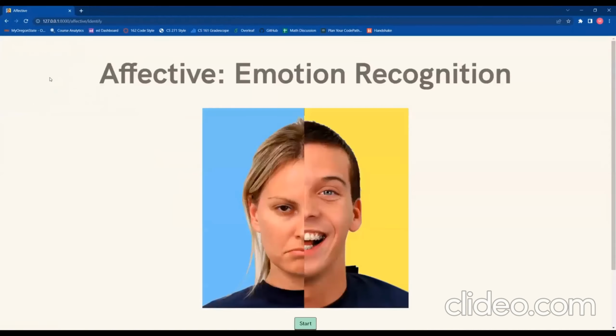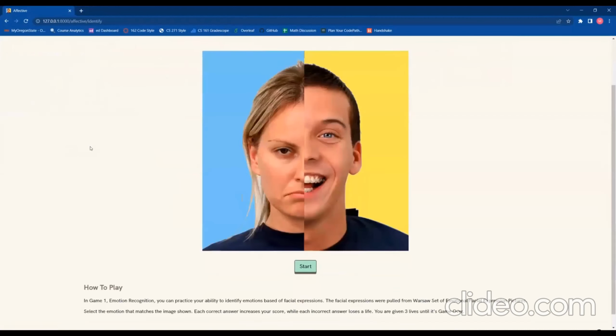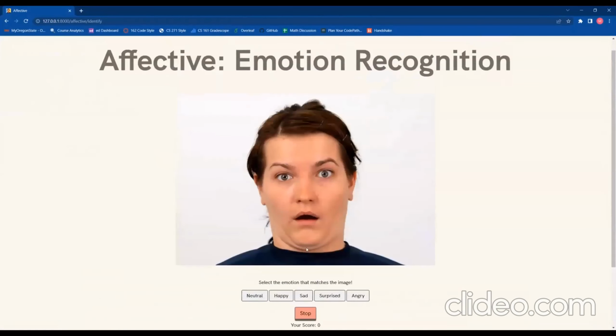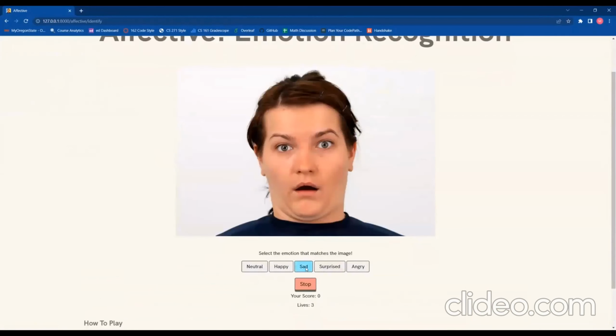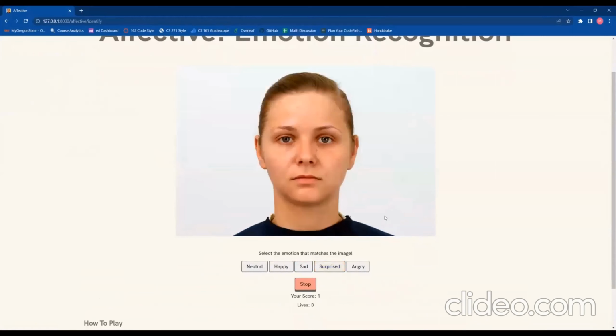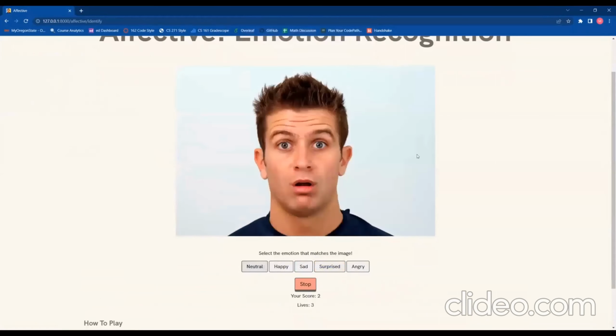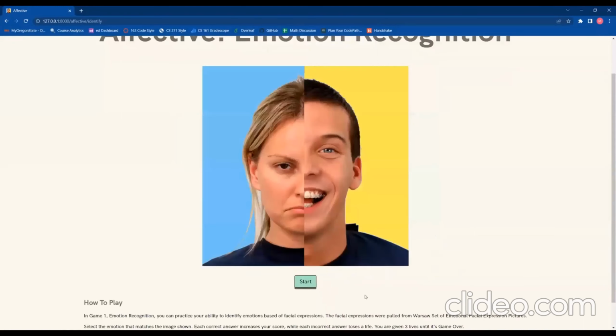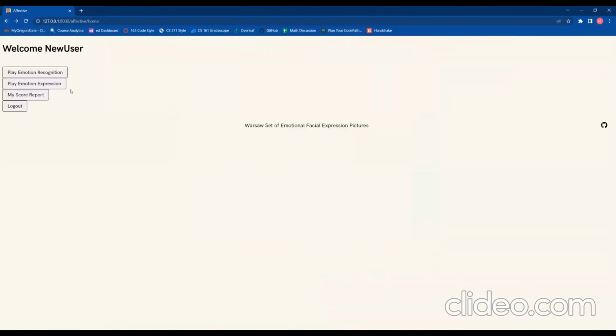So starting with game one, the emotion recognition. Basically, it's got some instructions down here at the bottom for how to play the game. And then when the player starts, a random emotion is displayed and the player has to select the matching emotion down at the bottom. And the game will let them know if they were correct. So this person looks surprised, and this person looks neutral to me, but then say I thought that this person looked angry, the game would tell me that we were incorrect, and you can see that our lives decreased as a result. So when the player's lives reach zero or they click the stop button, the game comes to an end and the score gets submitted.